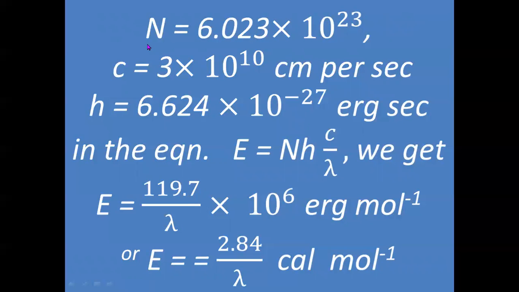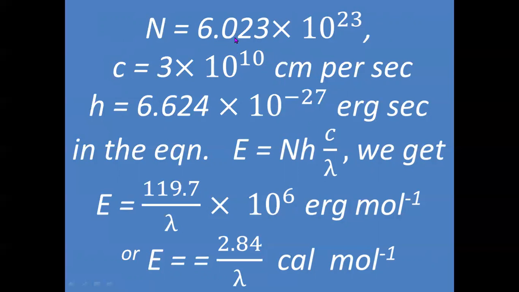Then we have the values for N, that is equal to 6.023 into 10 to the power 23, which is nothing but Avogadro number. Velocity of light c, 3 into 10 to the power 10 centimeters per second, or it may be 10 to the power 8 meters per second. And h, that is Planck's constant, 6.624 into 10 to the power minus 27 erg second.